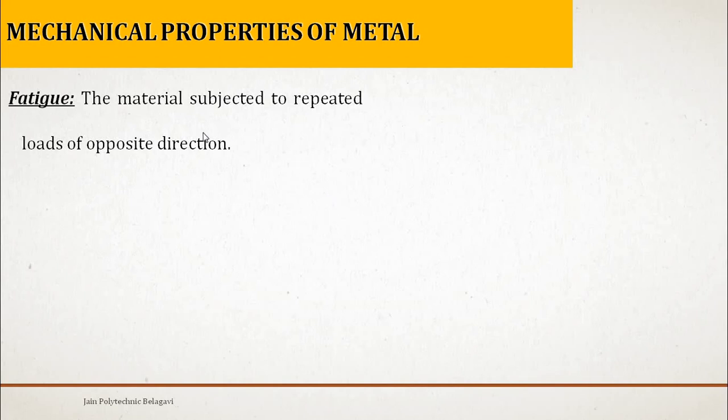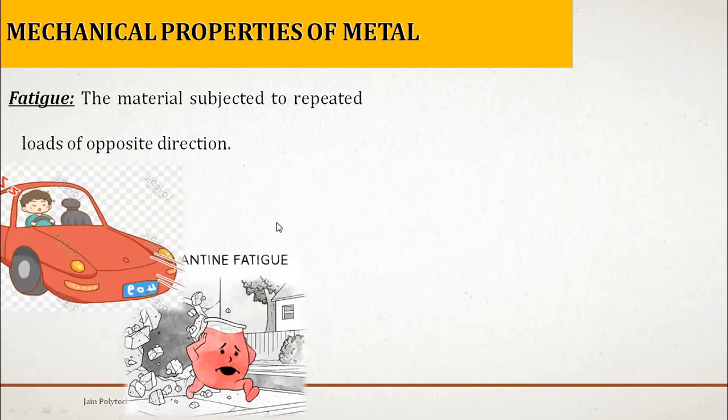So here the material is subjected to repeated load of opposite direction. You can say fatigue is nothing but the weakness in metal. So you can take one example.